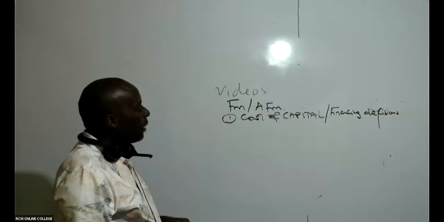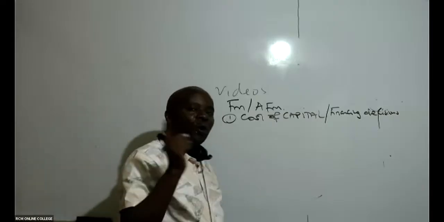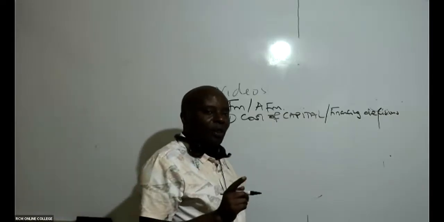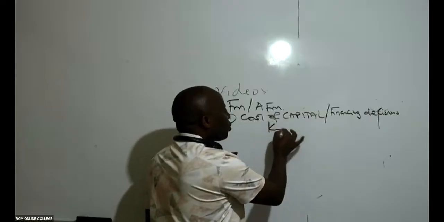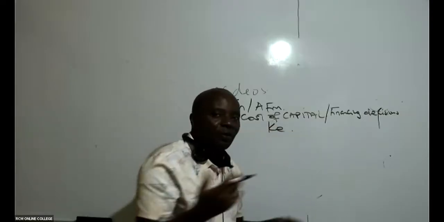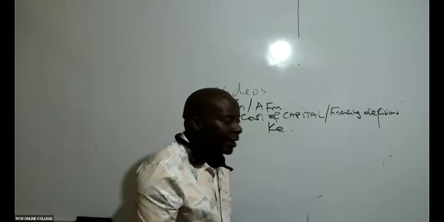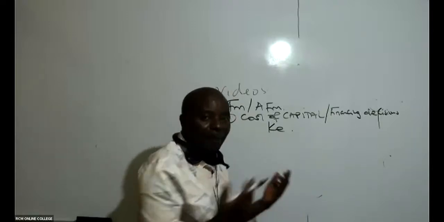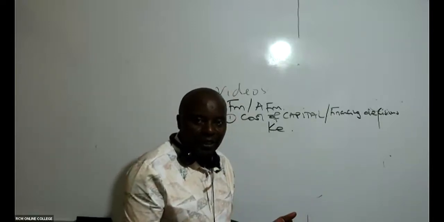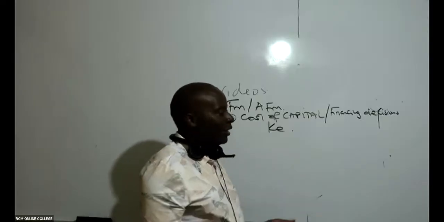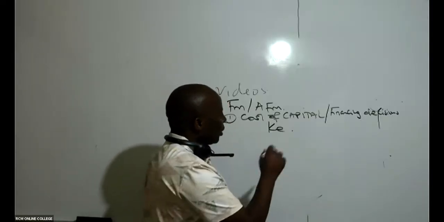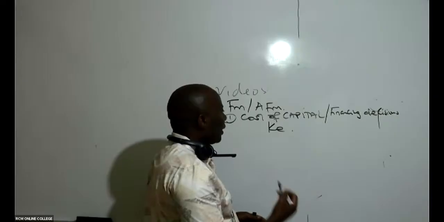So under cost of capital, we must know how we compute cost of capital. In this case, for example, we have cost of equity using the dividend valuation model, using dividends. We have cost of equity using CAPM, and many other methods. We must know how to get cost of preference shares, cost of debt, etc.